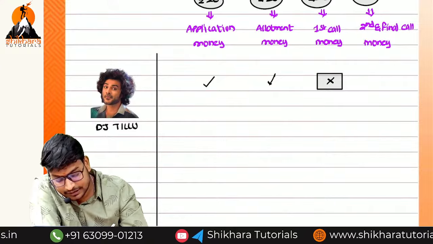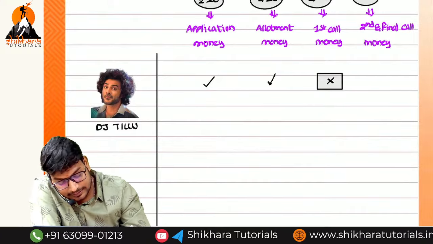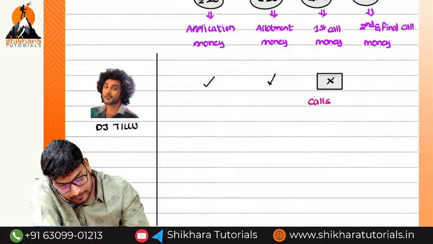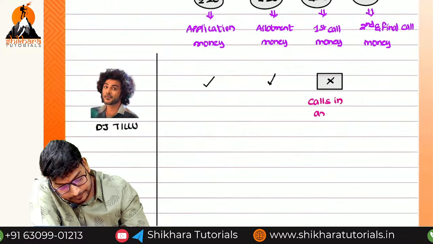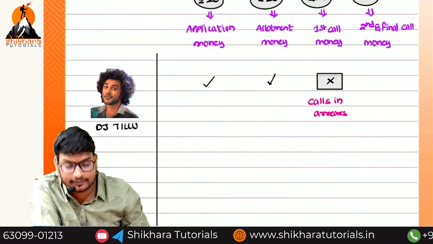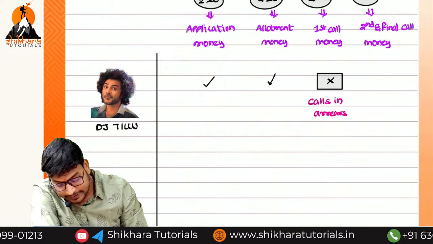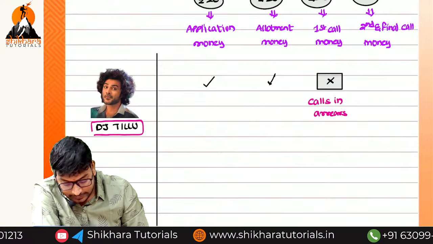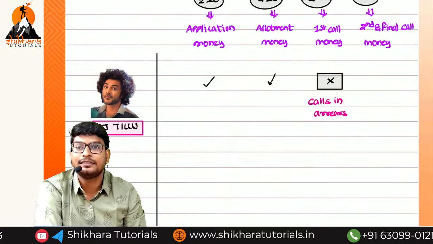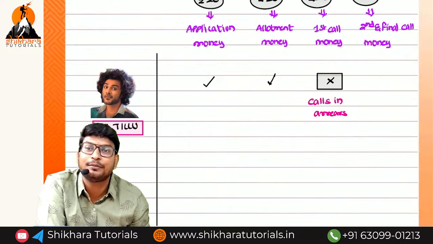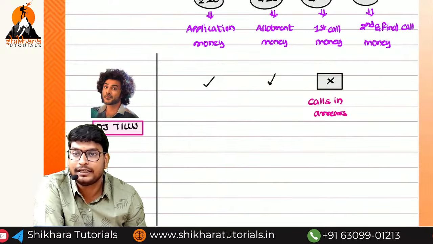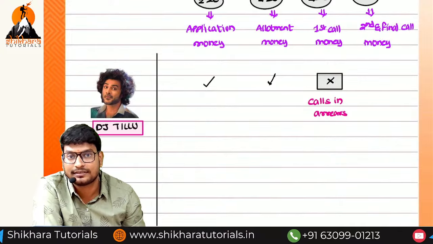So this situation we call calls in arrears. Now DJ Tillu, is he a good person or bad person? Personally he is a good person. Because of the situation he is unable to pay the call money. So this is the concept called calls in arrears.